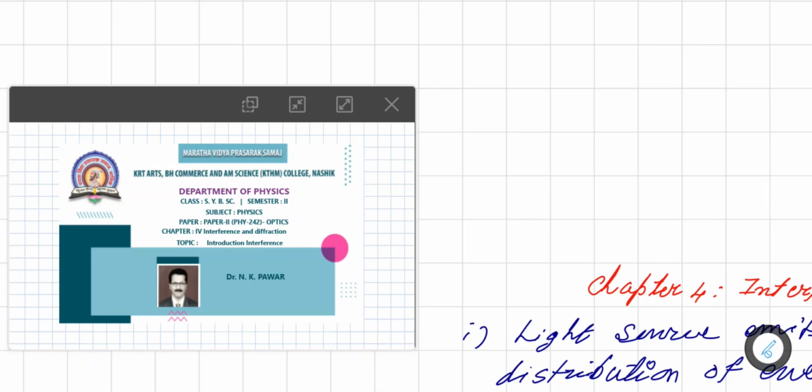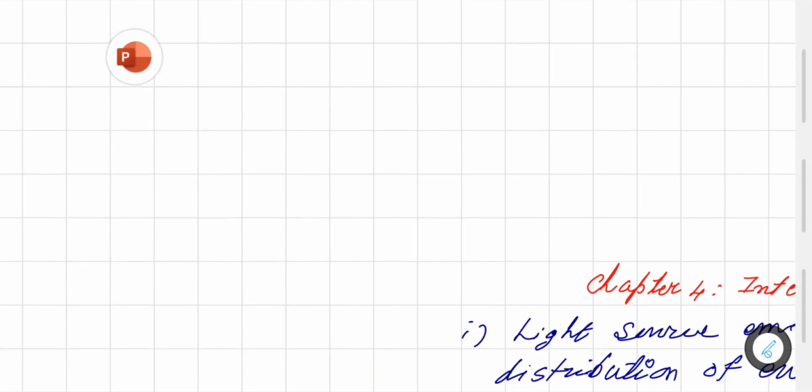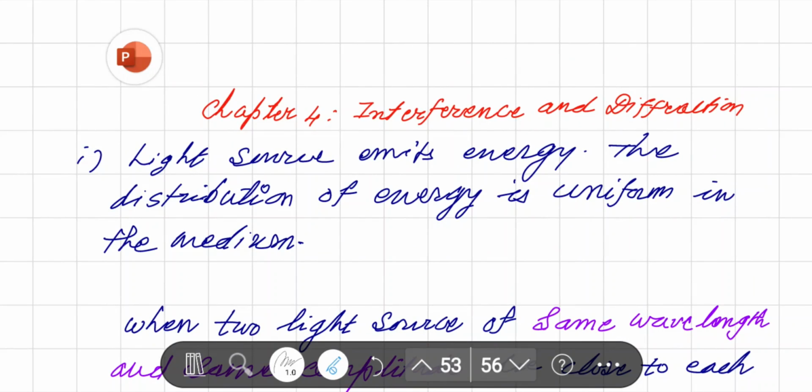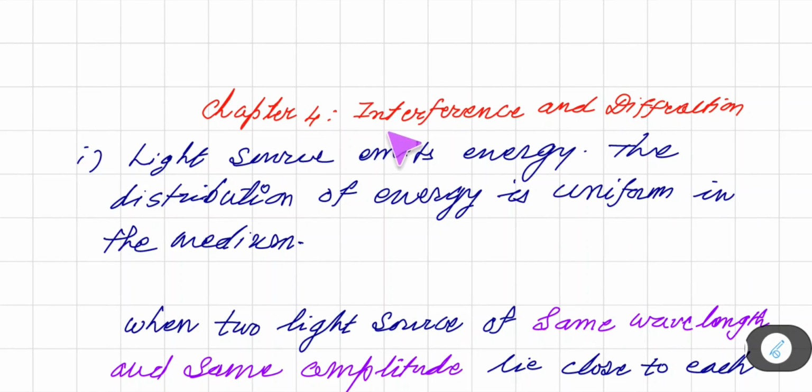So hello friends, today we are going to talk about the fourth chapter of optics, that is interference and diffraction. So today we are going to have a brief overview of interference and related concepts. So today we are going to consider the chapter interference and diffraction.